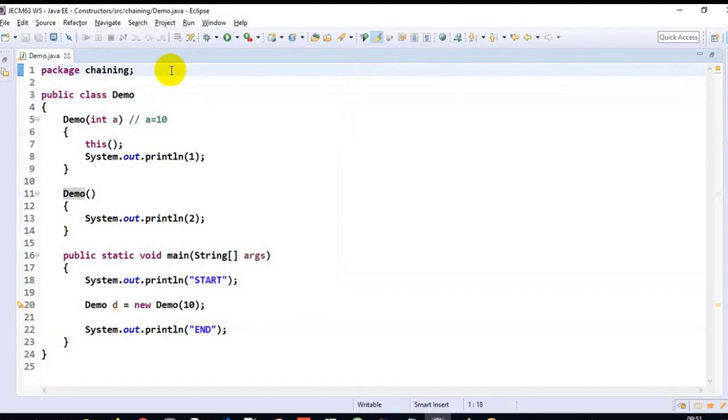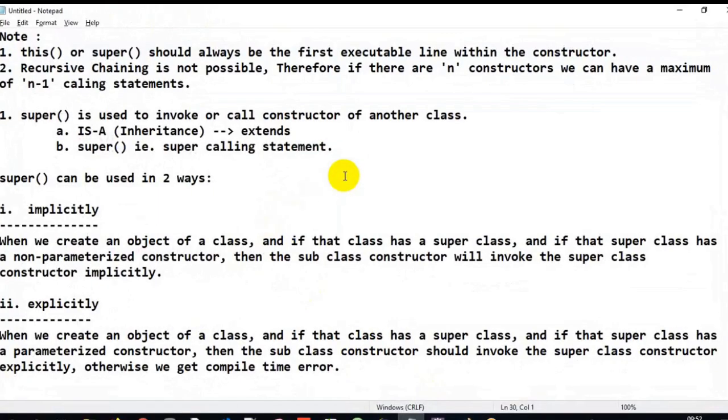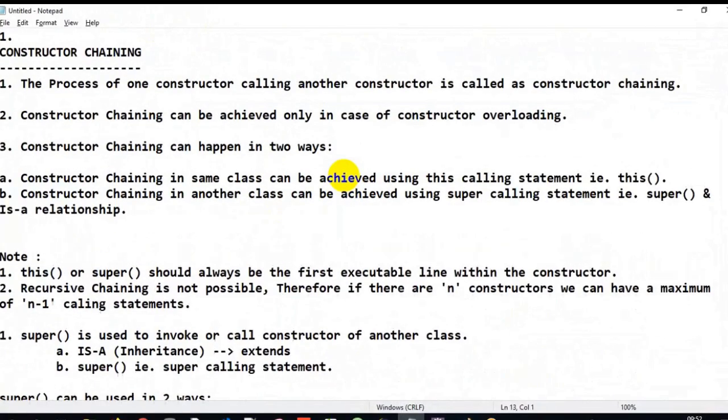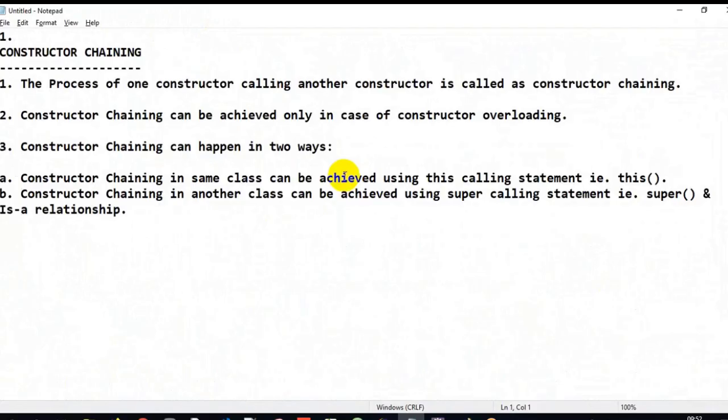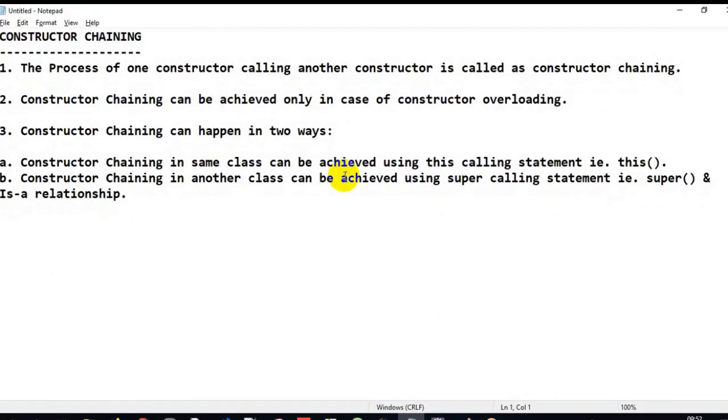What is constructor chaining? One constructor is calling another constructor. Now we'll talk about the notes. We have a lot of notes here, but here we will talk about these notes. Constructor chaining is nothing but the process of one constructor calling another constructor. Got the clarity now? But constructor chaining can be achieved only in case of overloading. Common sense, no? Only when I have multiple constructors can one constructor call another constructor. The process of having multiple constructors is called overloading. So chaining is possible only in case of overloading. If you have overloading, chaining can be achieved.